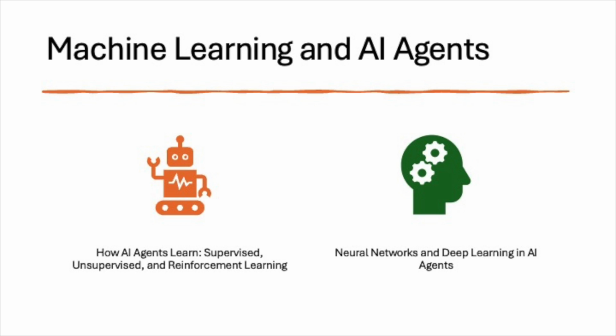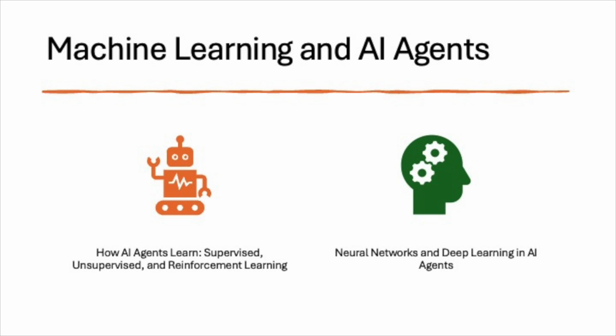Machine learning and AI agents. Machine learning (ML) is a cornerstone of modern AI agents, enabling them to learn from data and experiences to improve their performance over time. Unlike traditional rule-based systems, which require explicit programming for each task, AI agents that use machine learning can adjust their behaviors autonomously based on the input they receive.